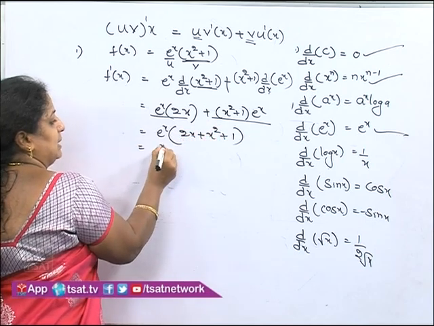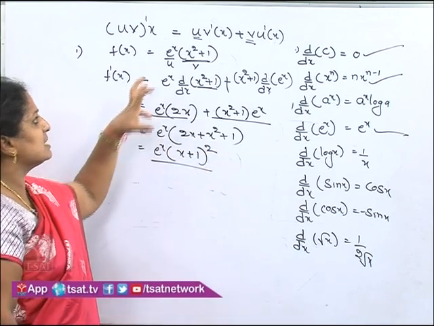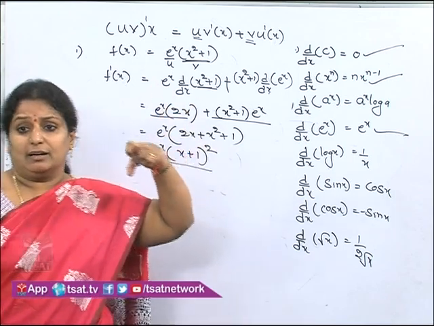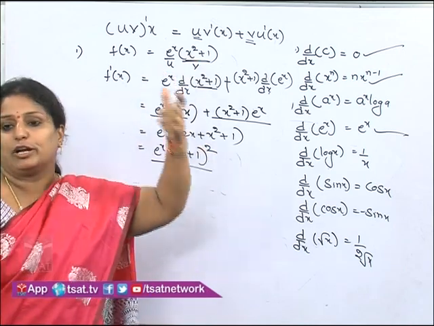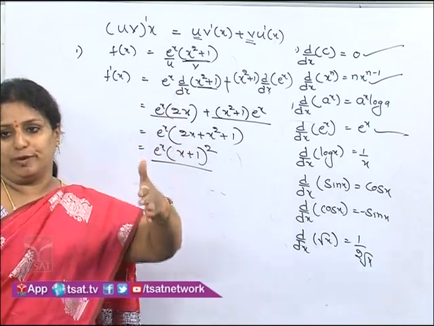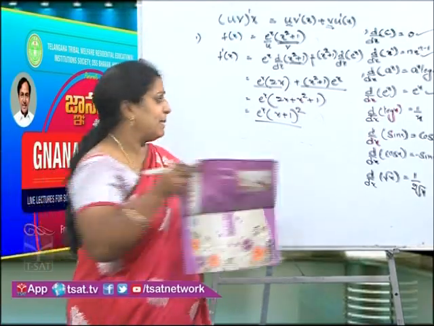So, this can be written as e power x into (x plus 1) whole square. This is the way we can find the derivatives of any terms when it is like a product notation, u into v. The last example we will see here.